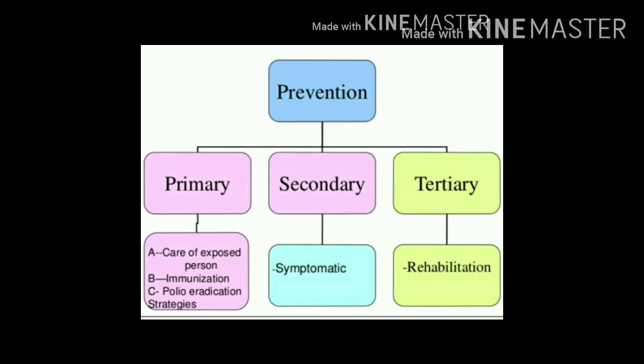For primary prevention, the most important measure is immunization or vaccination. For secondary prevention, it is appropriate treatment of all cases of paralytic polio. Whereas tertiary prevention is concerned with rehabilitation of all cases of paralytic poliomyelitis.